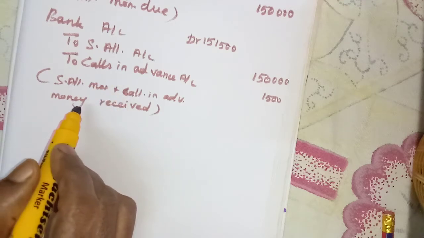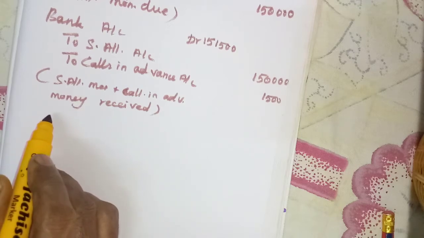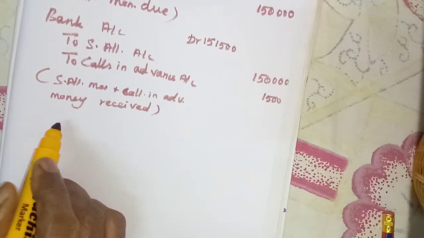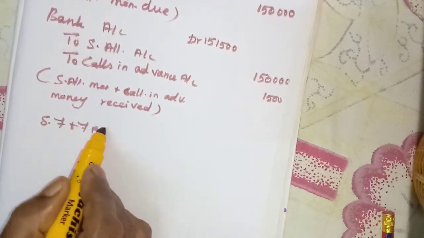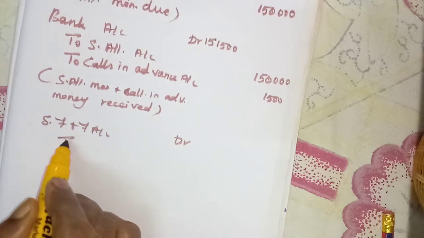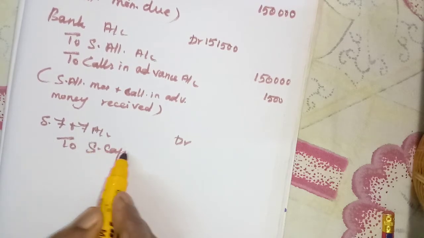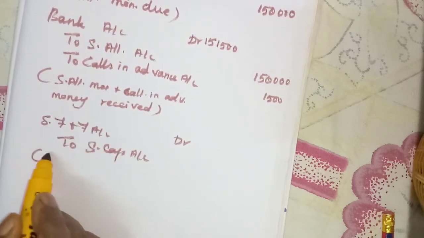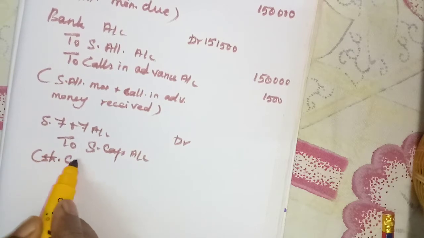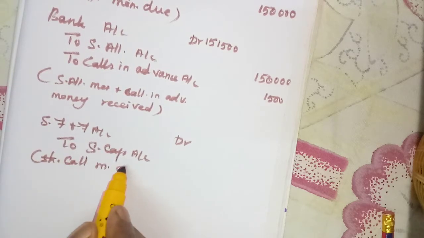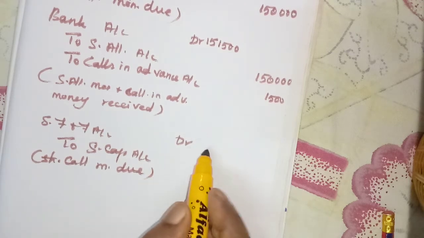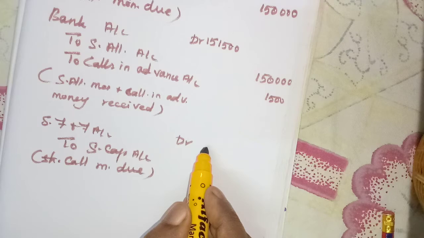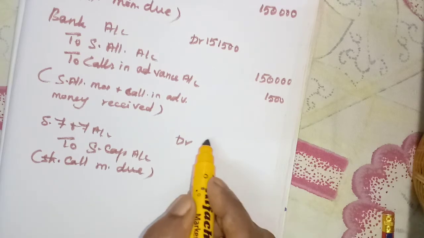Now we should make the first call. Only the first call is given, so we have to write first and final call. Share first and final call account debit to share capital account. So call money due is 3 into 30,000, isn't it? 90,000.